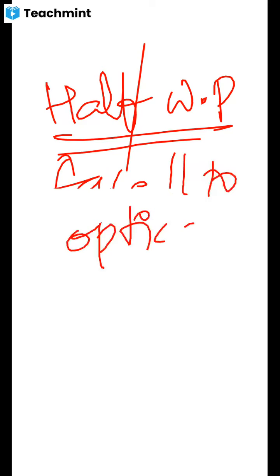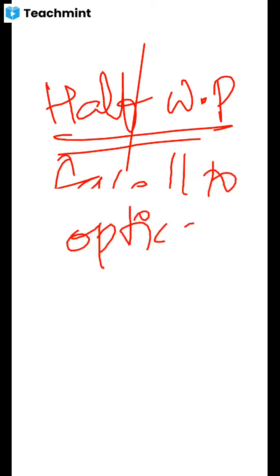In the quarter wave plate, if you observe, the path difference is lambda by 4 and the phase difference is pi by 2.